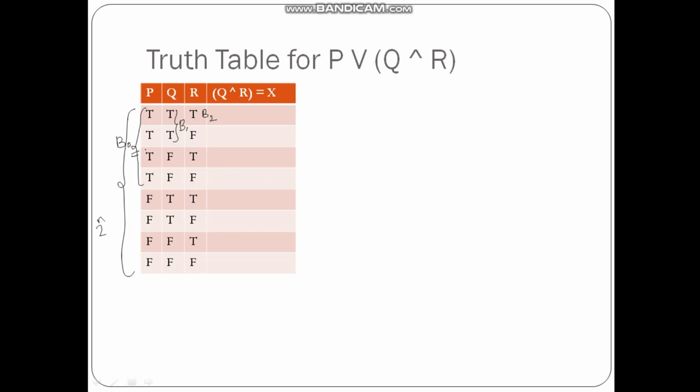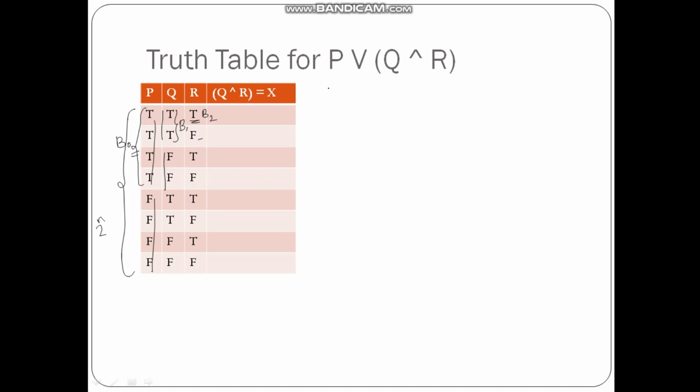If you see the base 0 variable, you will find that half of the values are represented by true and half of the values are represented by false. In the next base, half as many values as in the previous base are represented by trues, and half as many by falses, and this continues. In the next base, again half as many trues as in the previous one, and half as many falses, and that is repeated here.